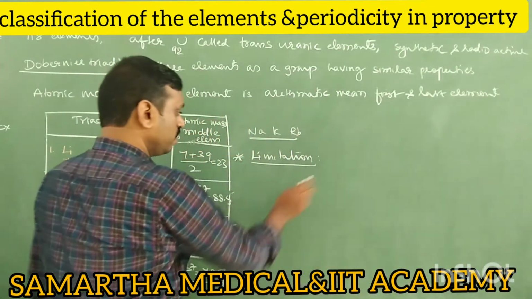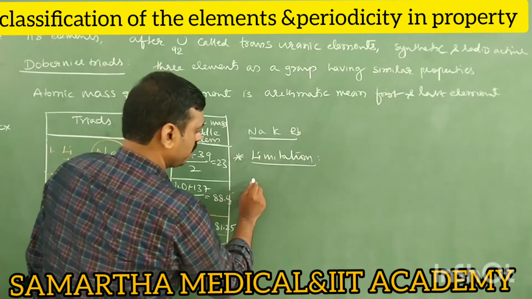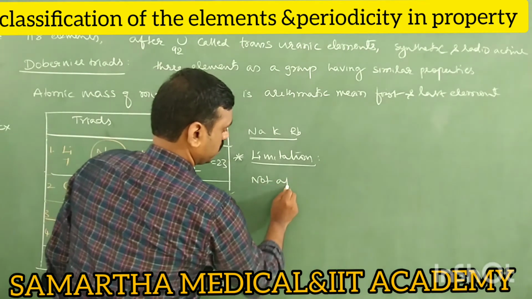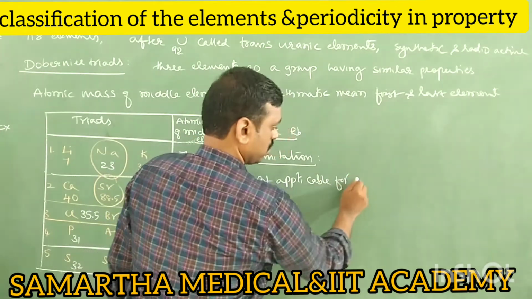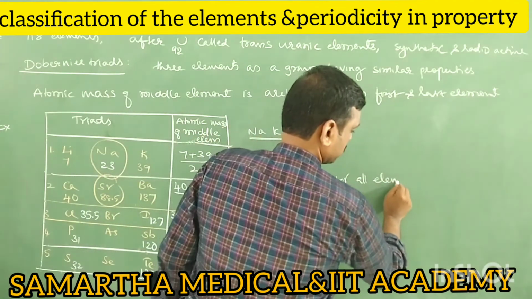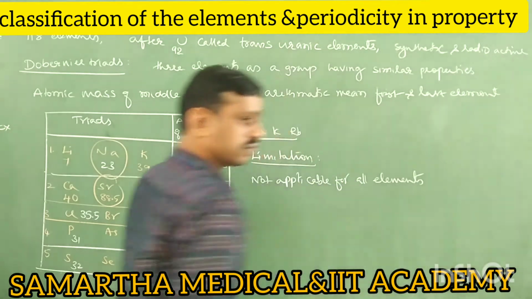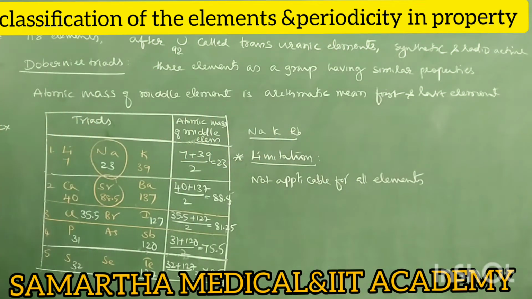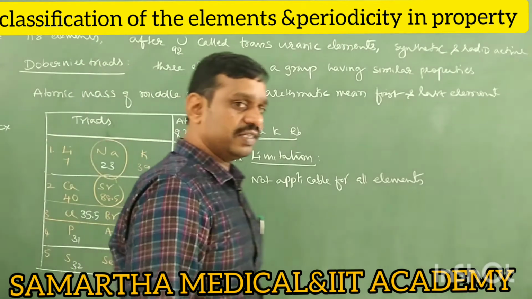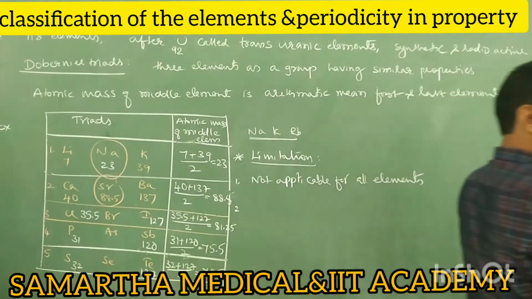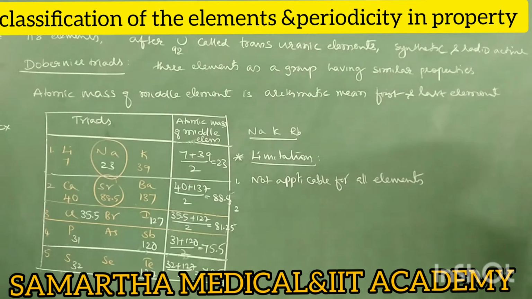So first limitation, write down, it is not applicable for all elements. And one more important demerit is Dobereiner triads could not explain the atomic masses of the transition triads.